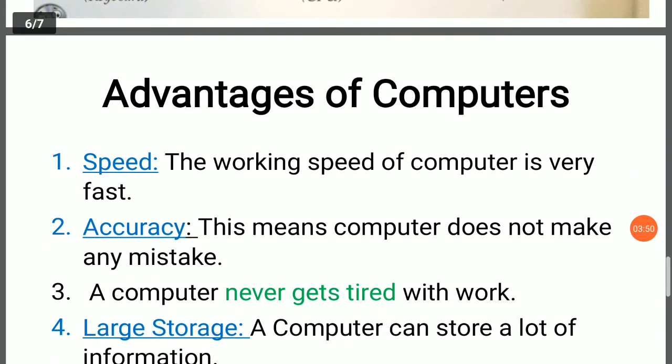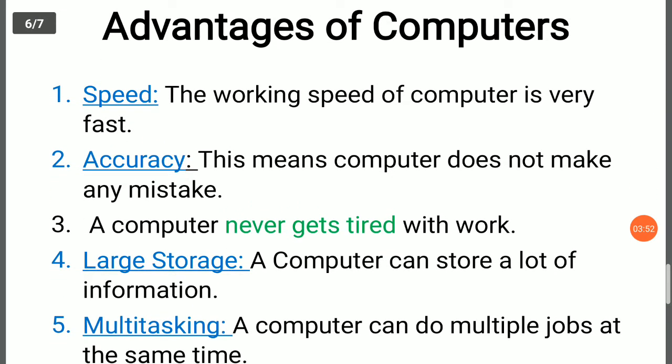Advantages of computer. First advantage, speed. The working speed of a computer is very fast. The work which is done by human being takes time to complete. But if that same work is completed by computer, a computer completes its work very fast, at very high speed.